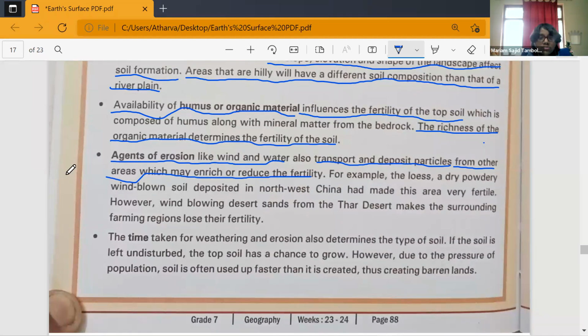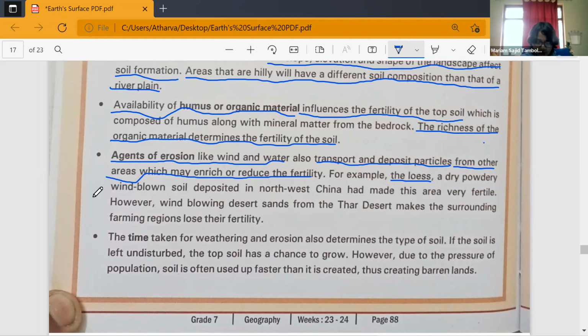Ma'am, the loess. Okay, please underline. How is the fertility increased? Give me the complete answer. Who will give me the complete answer? Yes, Mariam.